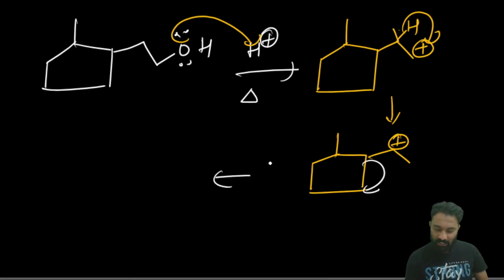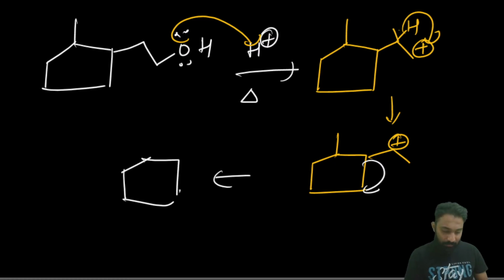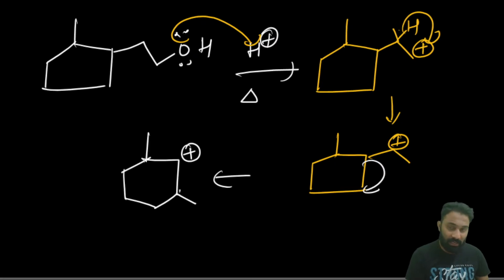Then ring expansion. After the ring expansion, here we will get the positive charge.